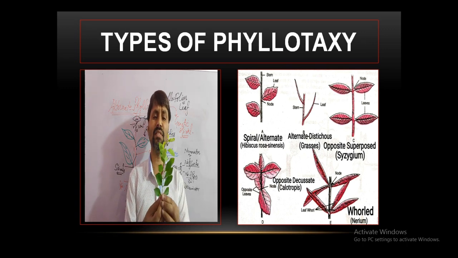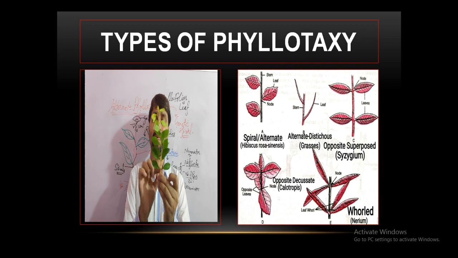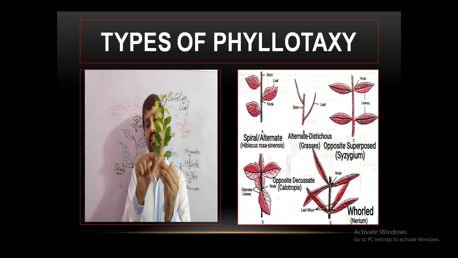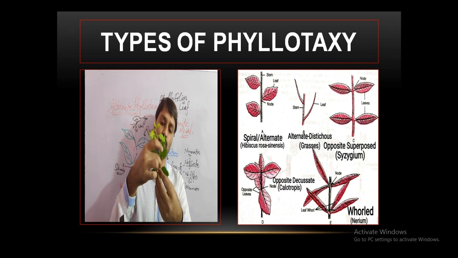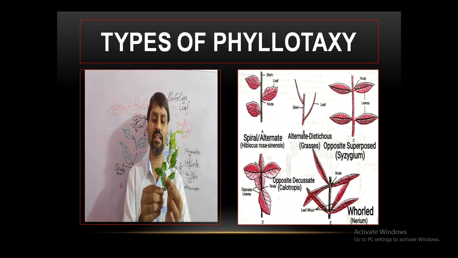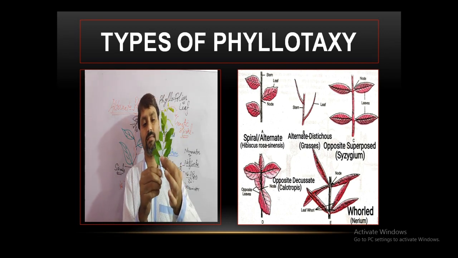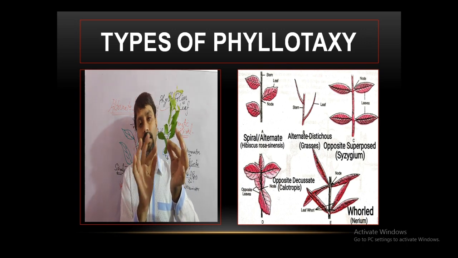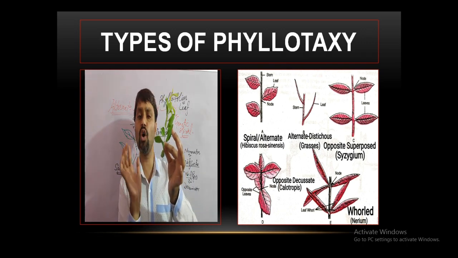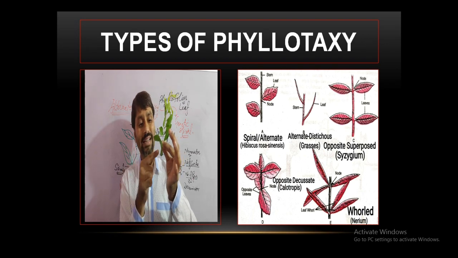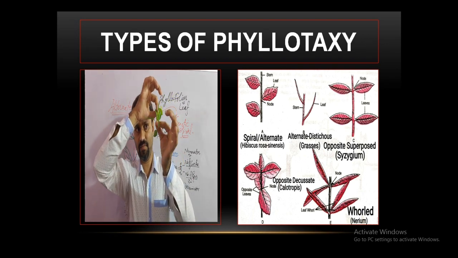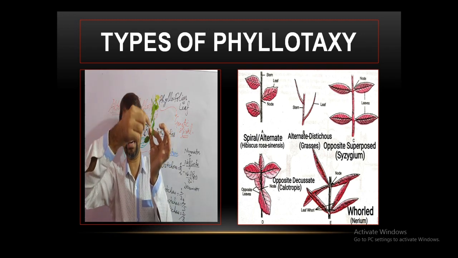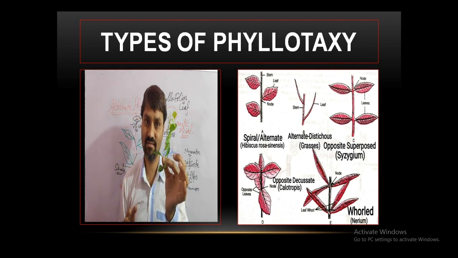If the condition is like this, at one node they are at this angle. On the second node, I am assuming this plant to be another plant like Zinnia. There are two leaves at each node. The leaves on the successive node, they are at a 90-degree angle.